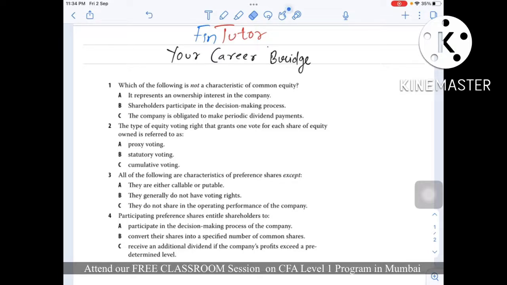Now coming back to reading number 36, overview of equity securities, I will advise you to pause this video first and try to solve questions on your own. Once you are done, you can resume this video and cross check whether your answer is correct or incorrect. The more important part for you is to cross check your thought process, what was your thought process while selecting a particular option out of A, B and C. I will try to give the rationale behind every option in the question. So let's start with the very first question.